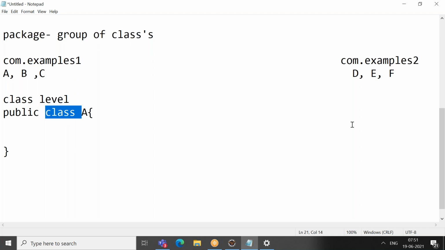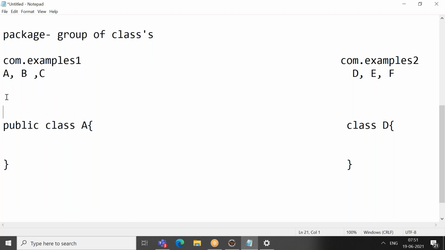Okay, you get these things more clear. So for example, I have a class here and I have a class D. Which package is this class D present in? This class D is present in com.examples2 and your class A is present in your com.examples1 package.